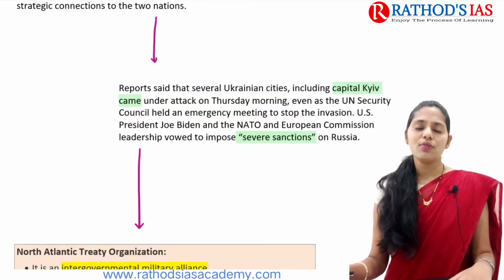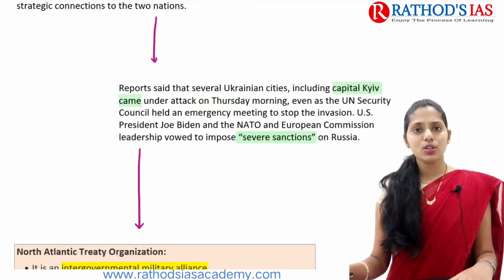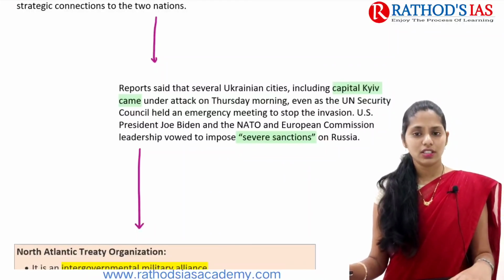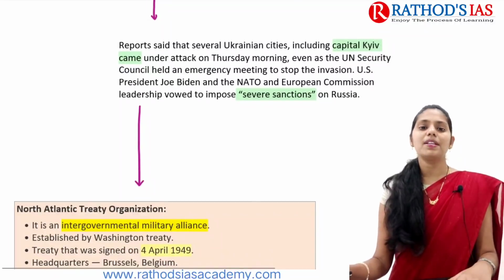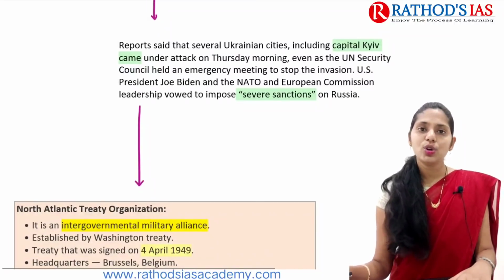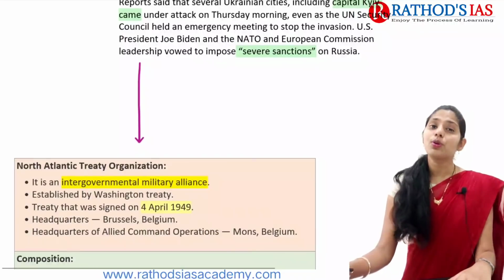So because of this, now the United Nations Security Council came up with an emergency meeting mainly to stop this invasion of Ukraine by Russia, right? And in this context, the USA President and even NATO and the European Commission also mainly decided to impose some sanctions on Russia.